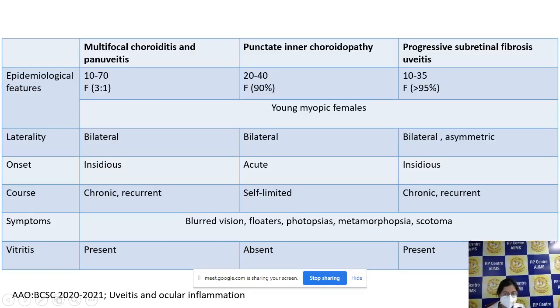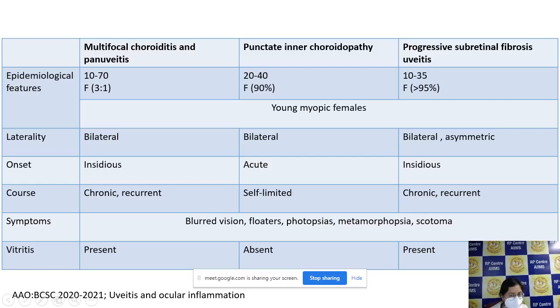Now coming on to these three entities. What are the epidemiological features of these three? They are usually seen in young myopic females, as most of the white dot syndromes are. The age is different. Multifocal choroiditis usually presents in the age group of 10 to 70 years, PIC presents in 20 to 40 years, and progressive subretinal fibrosis presents in 10 to 35 years. Ours was a case of subretinal fibrosis with uveitis in a 4-year-old, which is rarely seen, and hence it was diagnosed only after excluding all the other causes.